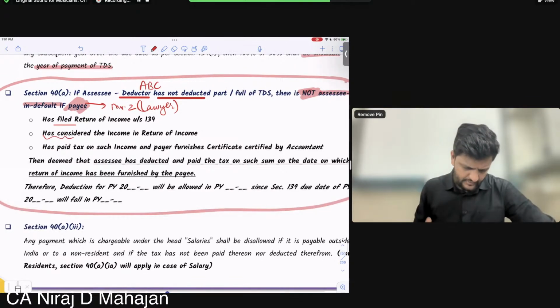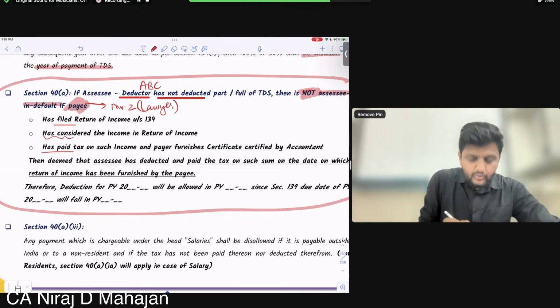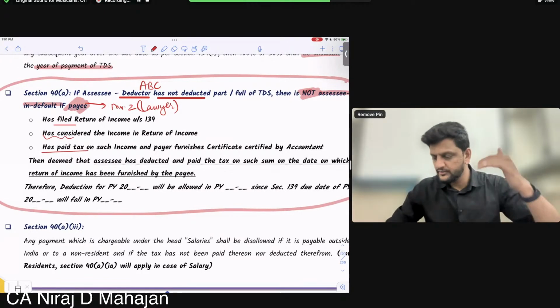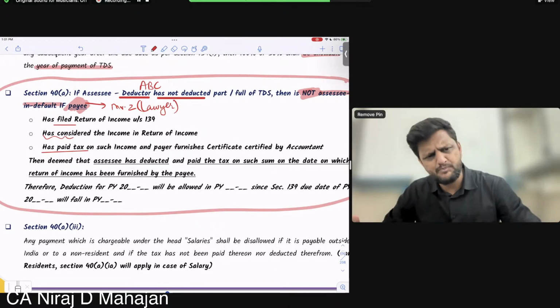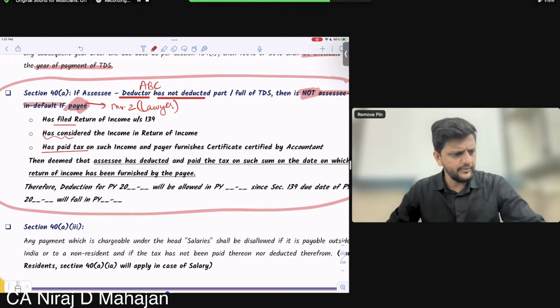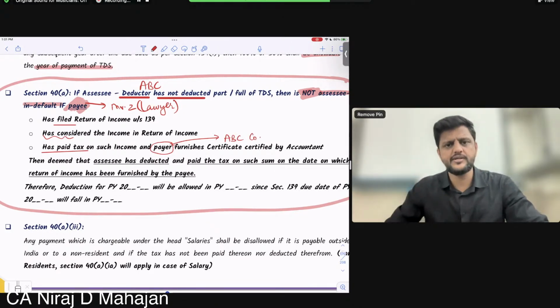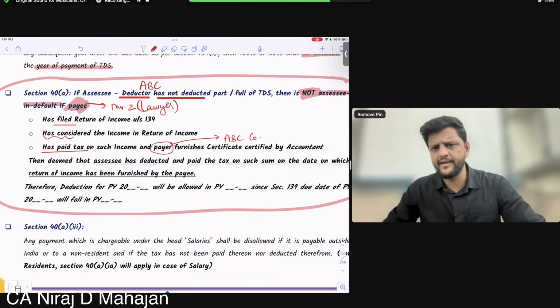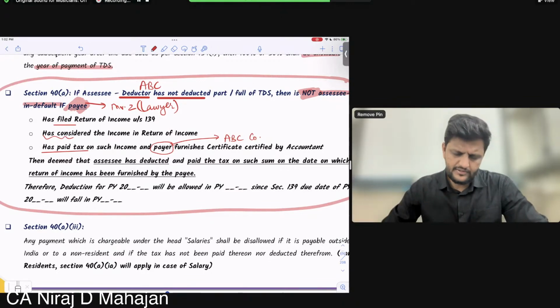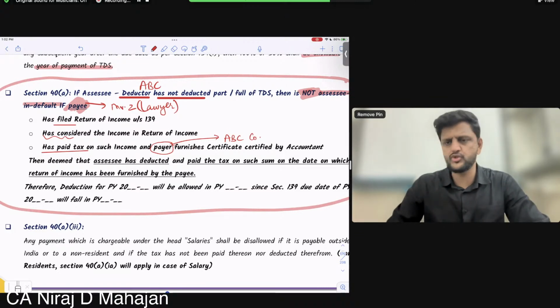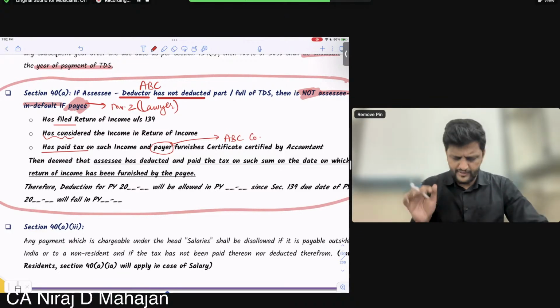And third point, has paid tax. Who are we talking about? Still the lawyer, the recipient, the payee, has paid tax. And also the payer. Now pay attention. Payer means ABC company in our example, furnishes a certificate certified by an accountant. Accountant means you can say chartered accountant, the consultant. Accountant is again defined in a section of the Income Tax Act. For us, accountant means chartered accountant. Clear?